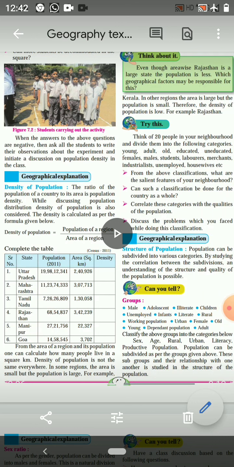Children, in the previous session, we discussed population growth. So, which were the different factors affecting population growth? Yes, they were birth rate, death rate, life expectancy, and migration. So, children, when we discussed population distribution, we also discussed some factors affecting population distribution.